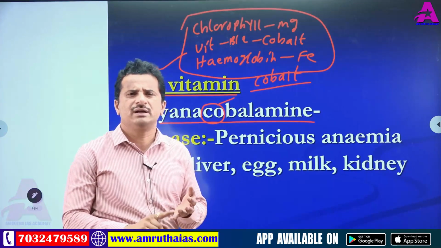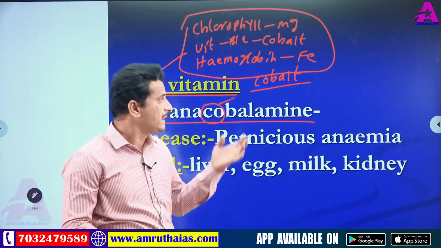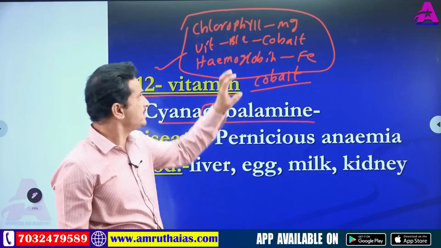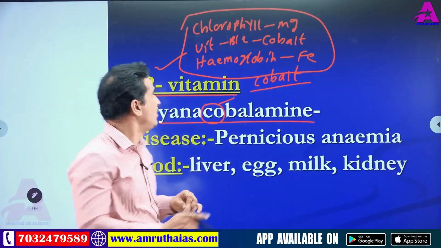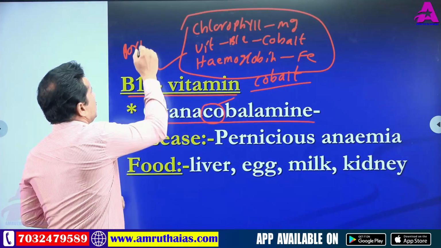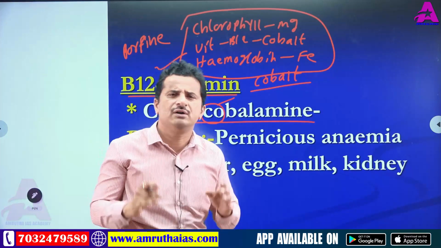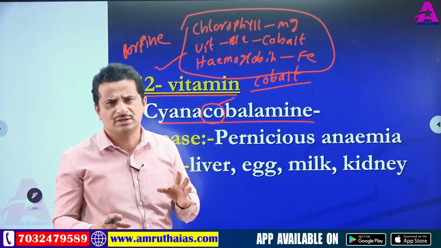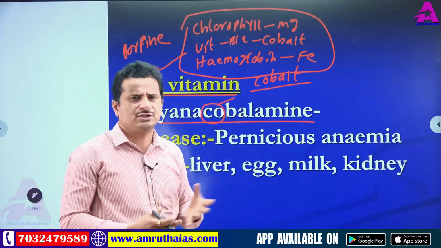Magnesium. Hemoglobin contains iron. Vitamin B12 contains cobalt. One more specialty of these three is that they show the same porphyrin structure. So, which of the following three have the same structure? These three.